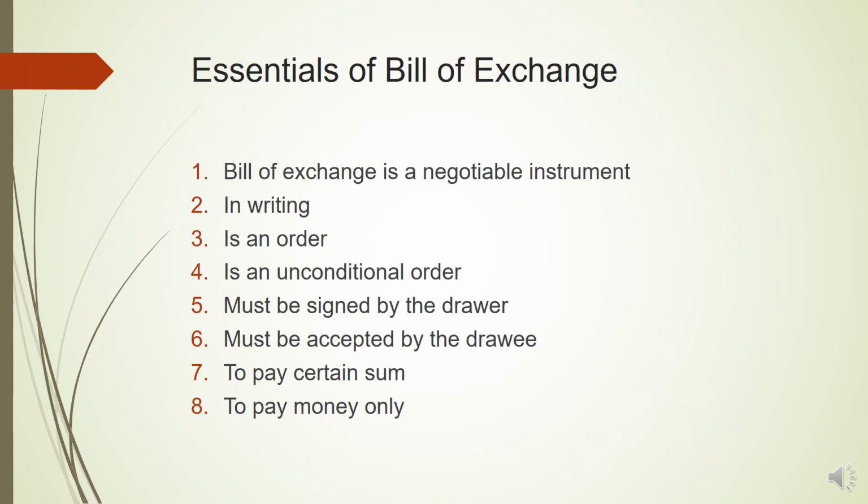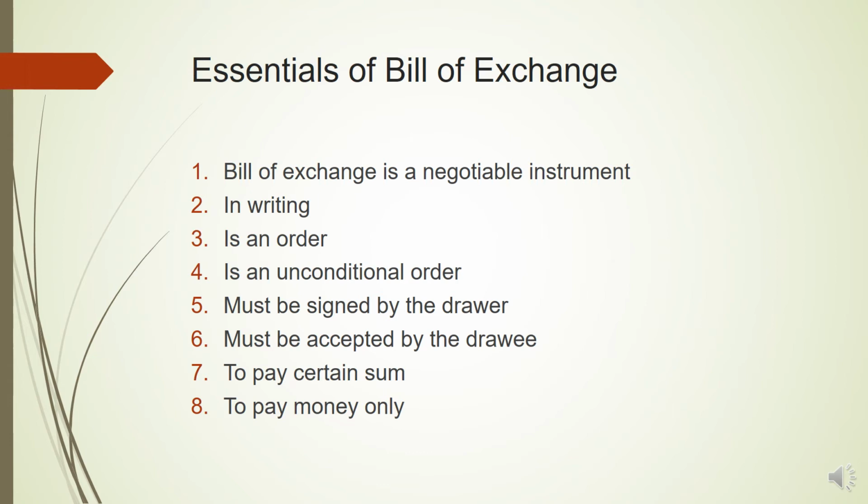Third, it is an order. Now here lies the difference between bill of exchange and promissory note, because promissory note is a promise that the debtor will pay a certain sum of money after a certain time period. But bill of exchange is an order by the creditor to the debtor to pay a certain sum of money on a certain date. Fourth, it's an unconditional order. So no conditions must be attached. If the payment of the money is subject to certain conditions or fulfillment of certain assumptions, then it will be called a conditional bill, and hence it is not a valid bill.